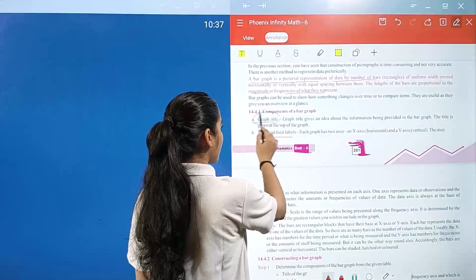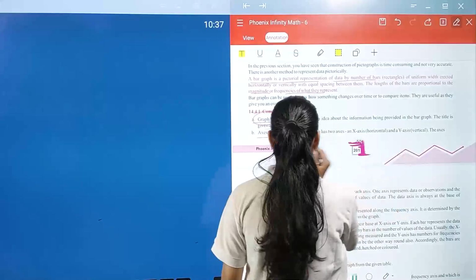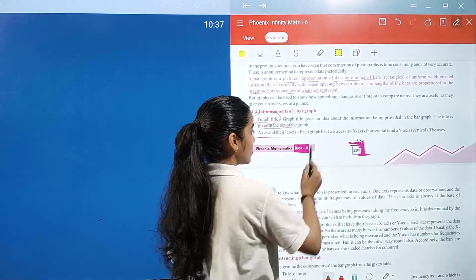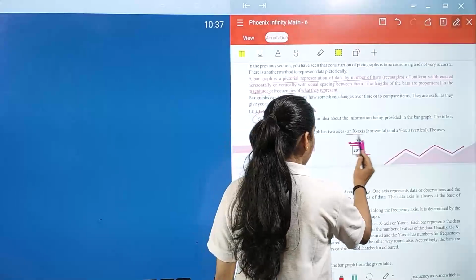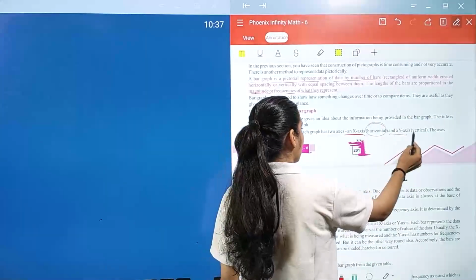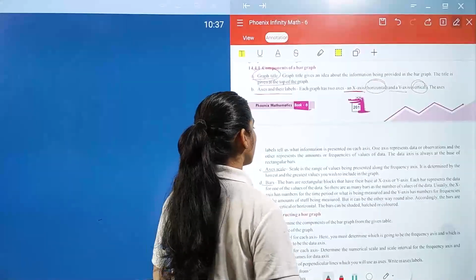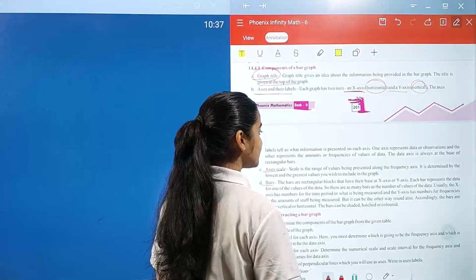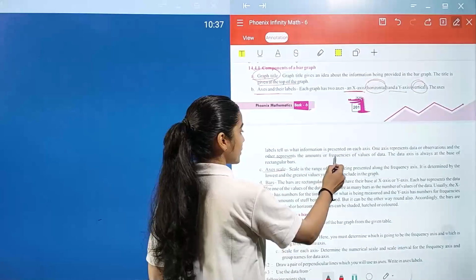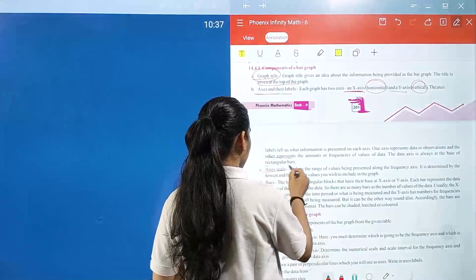So first of all, graph title. Graph title gives an idea about the information being provided in the bar graph. The title is given at the top of the bar graph. Next, we have axes and their labels. So each graph has two axes, an x-axis and a y-axis. The x-axis is your horizontal axis and the y-axis is your vertical axis. The axis labels tell us what information is represented on each axis. One axis represents data or observation and the other represents the amounts or frequency of values of data. The data axis is always at the base of the rectangular bars.